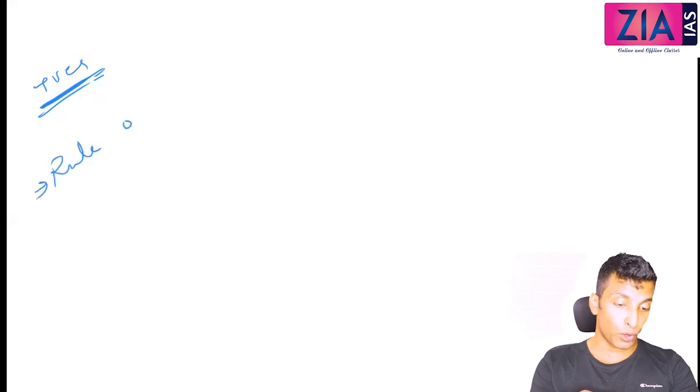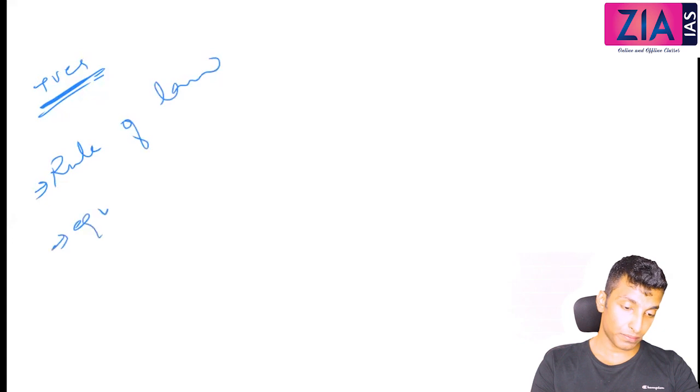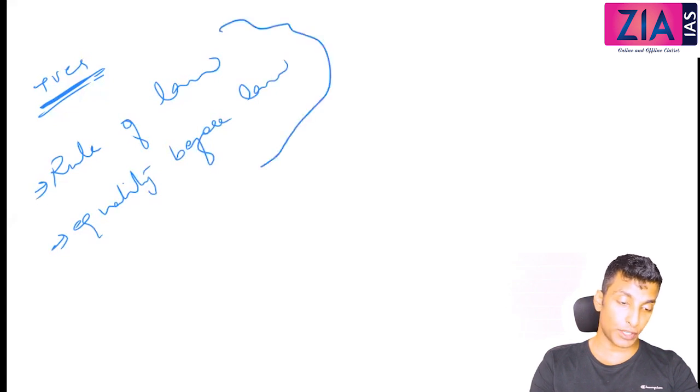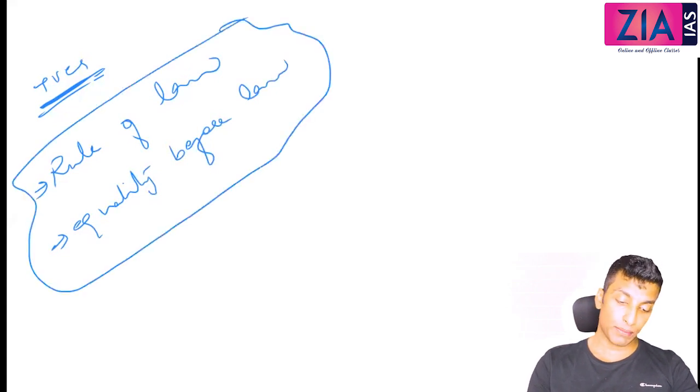The ideal of our constitution, the most important pillar of our constitution, that is rule of law and equality before law. Rule of law and equality before law. So these are the most important pillars of our constitution. See, till then there was no such concept of equality before law.